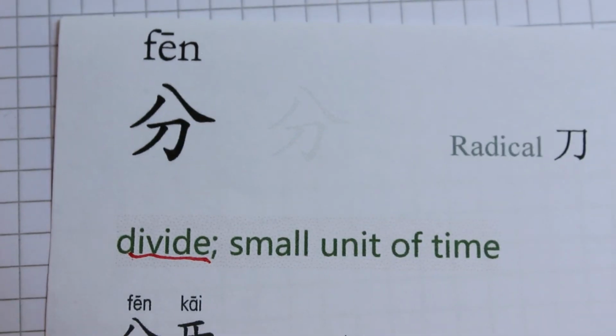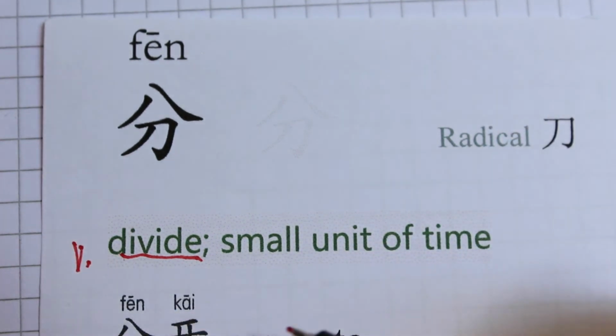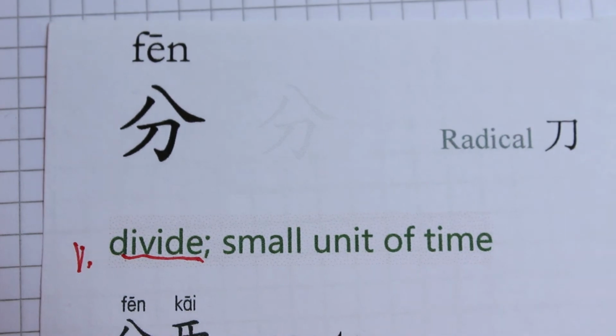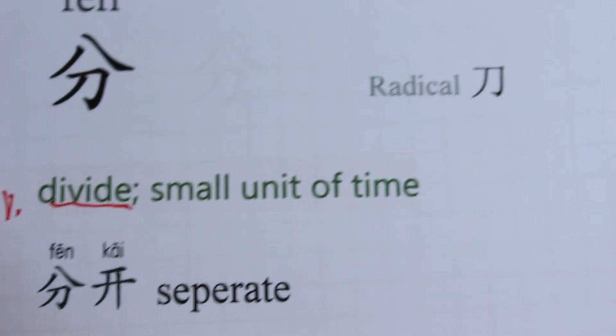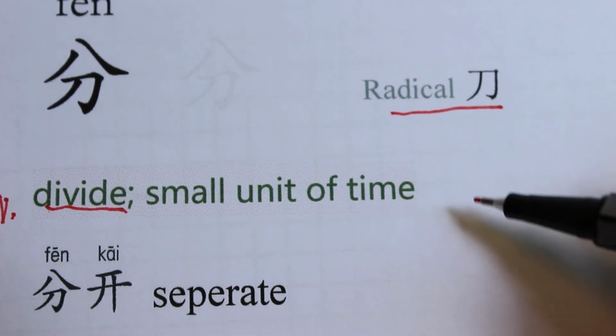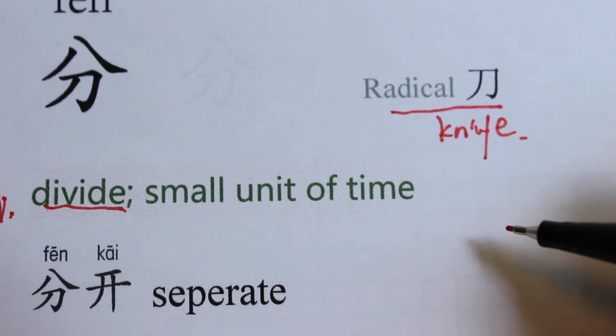The basic meaning, the first meaning, is divide, used as a verb. And the next meaning is a small unit of time. The radical of this character is 刀, the knife. So we use the knife to divide something, right?